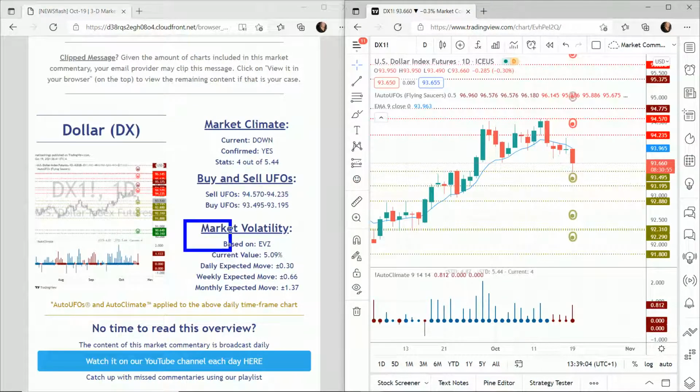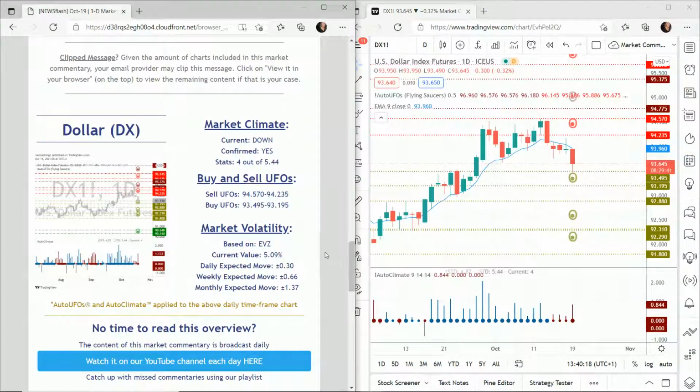Now with volatility, with the US dollar, we would expect it to move up or down in 1 year of 5.09%. So in a day, that's up or down of 0.3 points. In a week would be 0.66 points, and in a month, 1.37 points. So that's the US dollar.